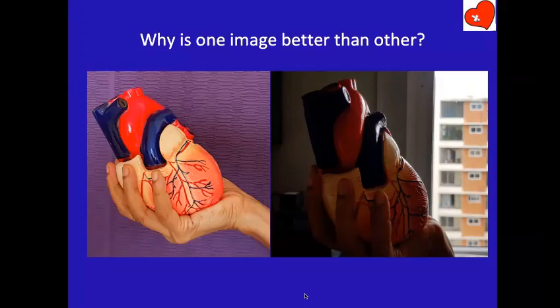Okay, tell me what is the difference between these two. This is the heart I was teaching you last week, the same heart. I've got two pictures here. Somebody is holding the heart for me in the hand, and that also tells you the relative size of that model. So you get an idea of the size. Now I've taken two pictures, same view, the same room, the light. I didn't change anything else. Only the position I changed, and maybe the background is different. That's all I changed. Why is this image so clear, beautiful? And why is this image not good? Can somebody tell me?